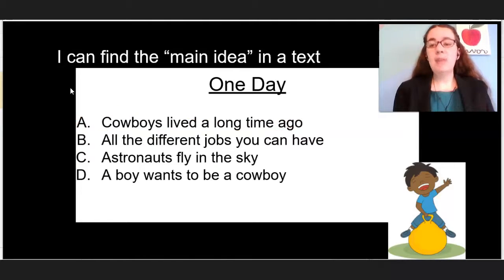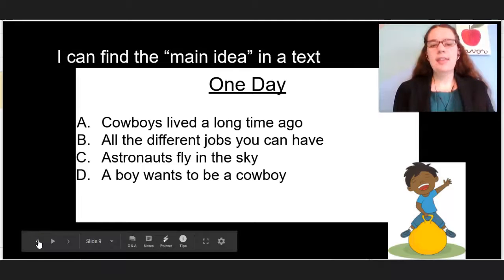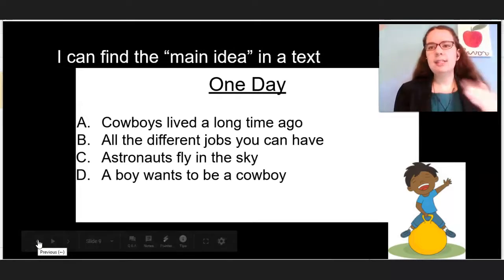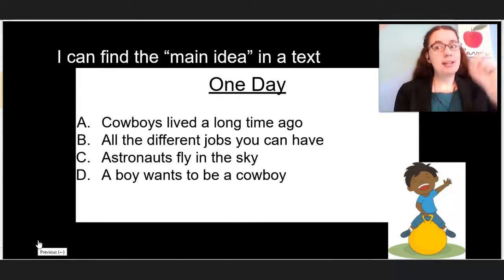What is the mistake I made? Well, I did not go back to the text. I did not think this one through. I just knew I had A left and D left, and I wanted to circle A. Got to go back to the text.